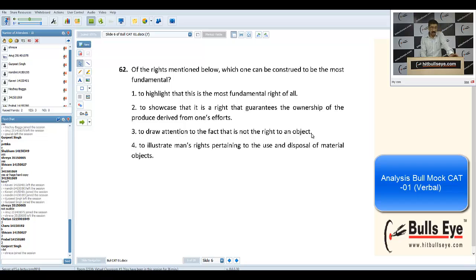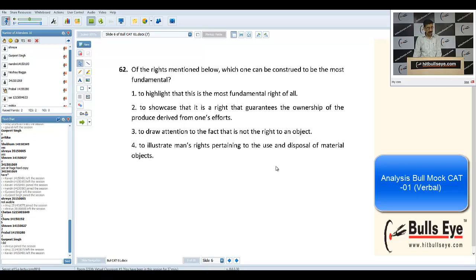So the first is half true. If you pick up the first, it is not entirely wrong, but it is only half true. To draw our attention to the third choice, it draws attention to the fact that it is not a right to an object. We do have every right, but only if we have earned it. To illustrate man's right pertaining to the use and disposal of material objects, it is not ours unless we earn it. So primarily, it has to be the second question.